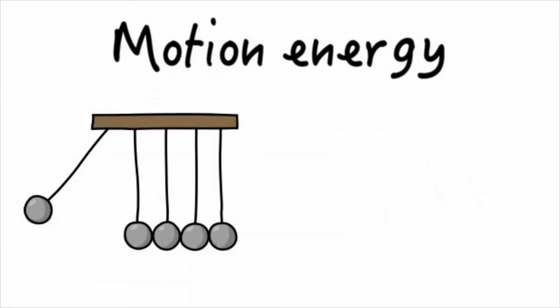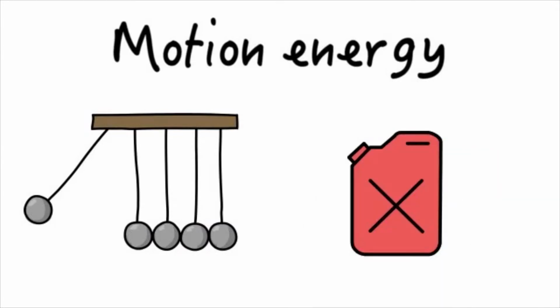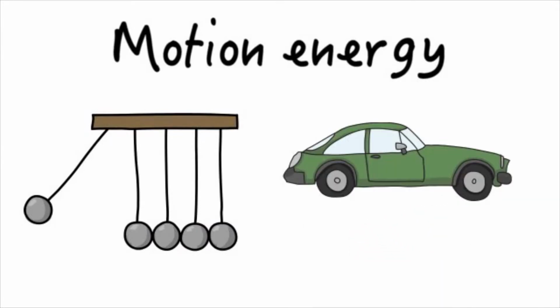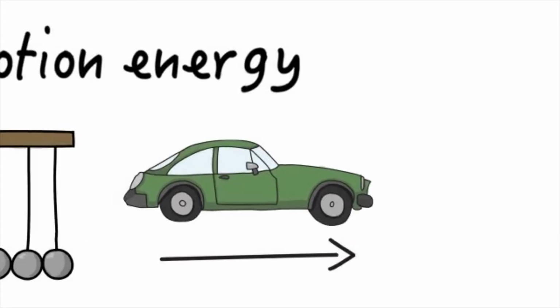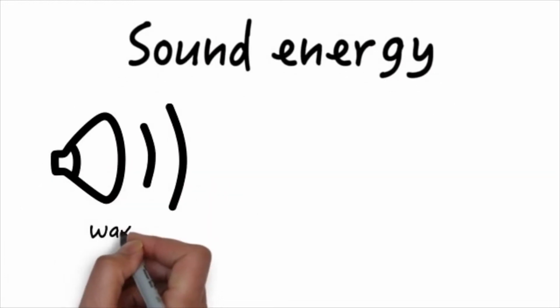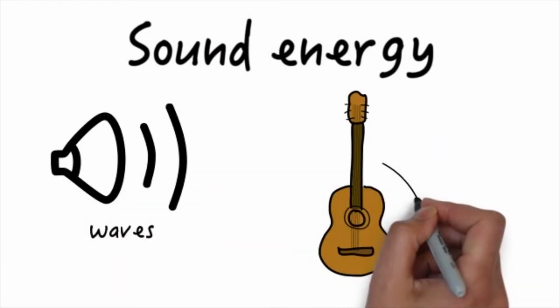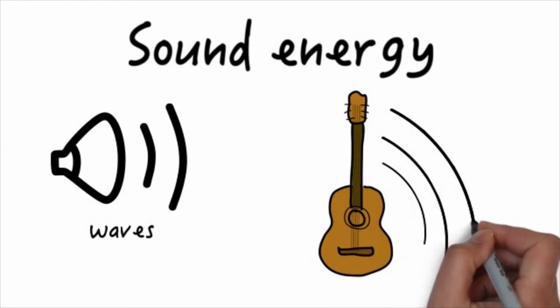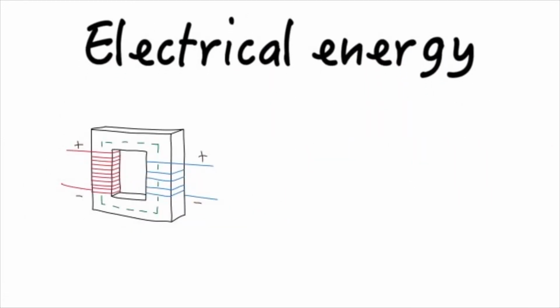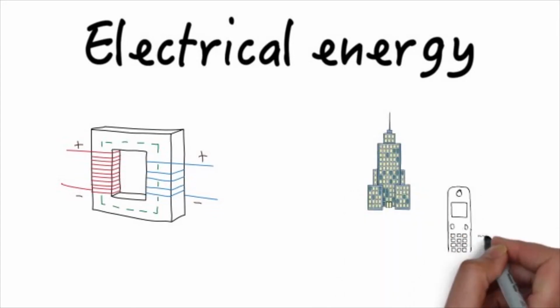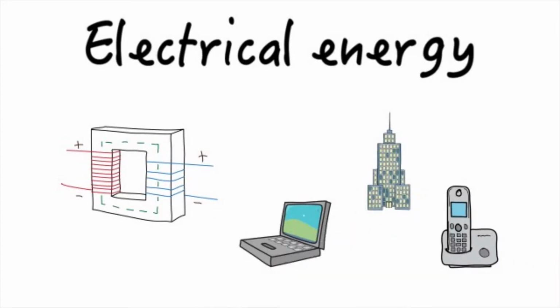Motion energy: moving objects have motion energy. A car must use chemical energy in gasoline or electric batteries in order to accelerate. It then holds more motion energy as it moves more quickly. Sound energy: this energy is produced from an object's vibrations and travels in waves, giving birth to sound. Electrical energy: energy carried by moving electrons. It has many uses and essentially powers modern cities and homes.